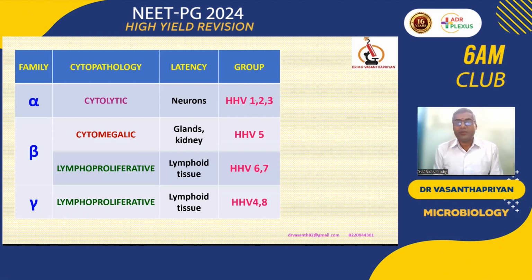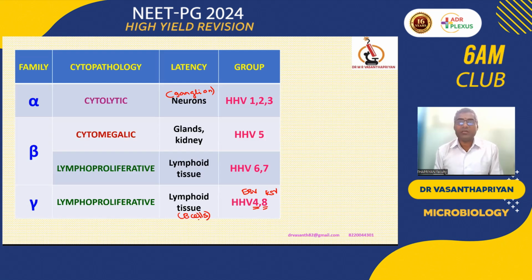So let's have the latent part. HSV1 and 2 will be present in the ganglion or neuron as a latency. The trigeminal ganglion or sacral ganglion will be the ideal choice. Then HHV5 is nothing but cytomegalovirus. It is present in the glands and the kidney as a latency. Epstein-Barr virus is HHV4 and Kaposi sarcoma virus is HHV8. EBV and KSHV are primarily present in the B cells as a latency.